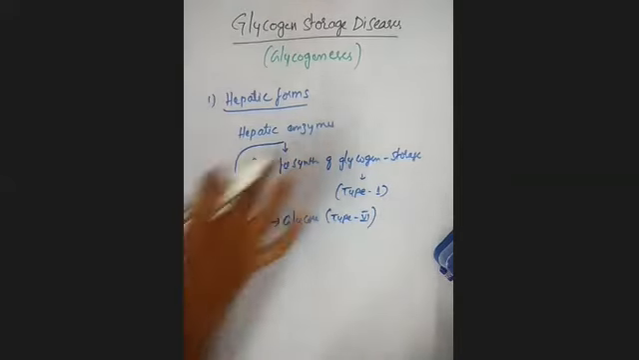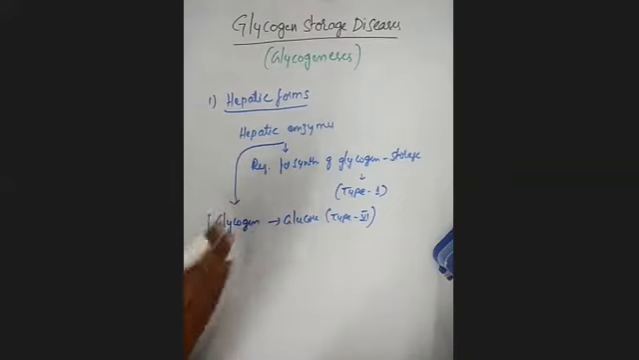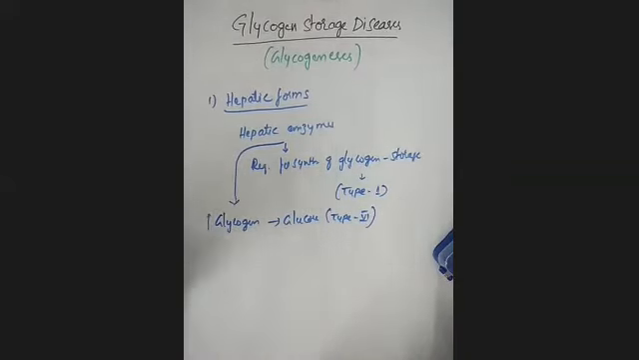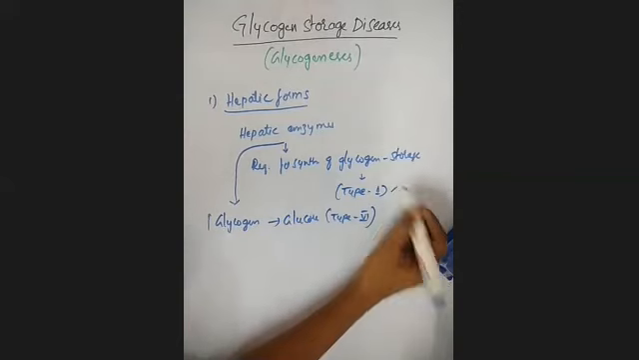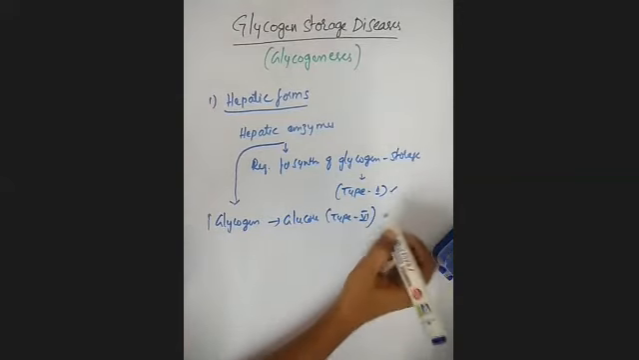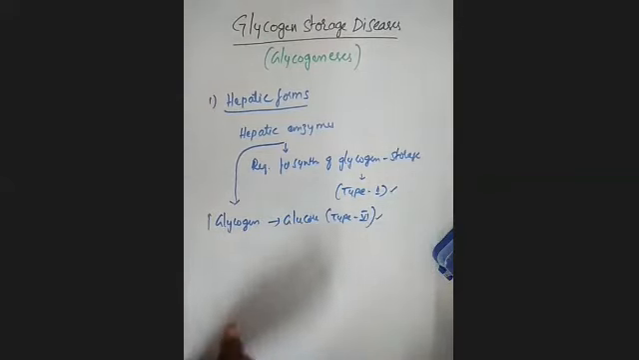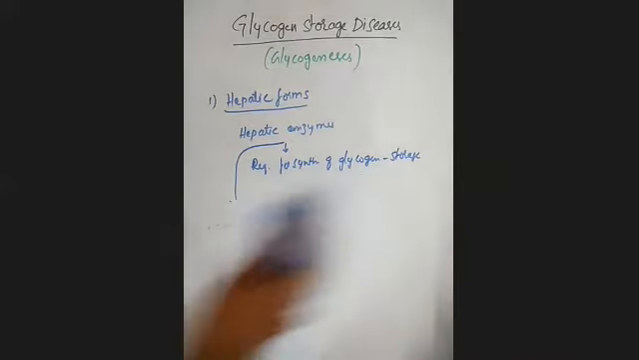Okay, this is all related to the hepatic forms, meaning related to the hepatic enzymes. That means if there is any lack of these hepatic enzymes, it leads to either type 1 glycogen storage disease or type 6 glycogen storage disease, which are related to the hepatic forms. Okay, the next one is myopathic forms.